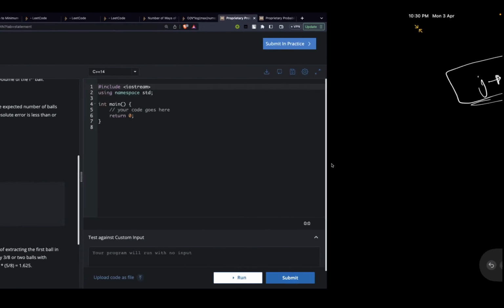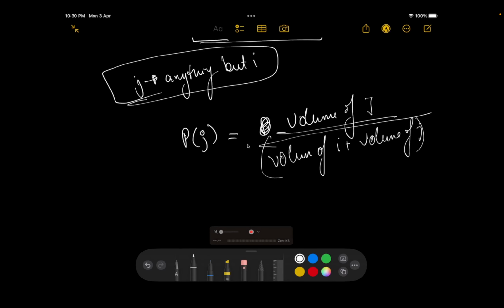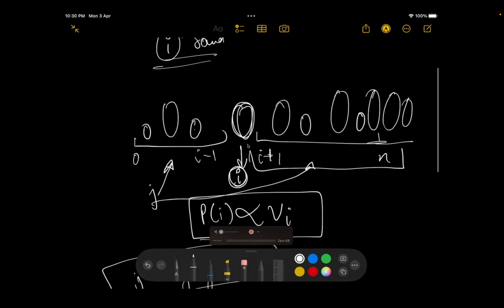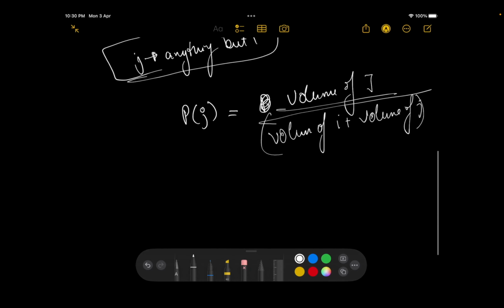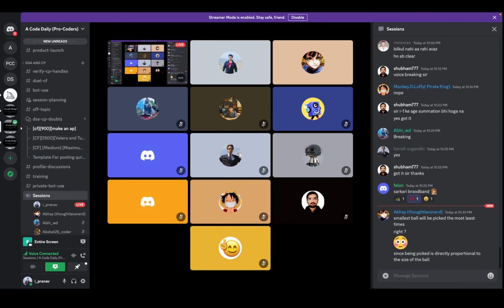Any doubts in this? Sir, what is volume of I here? Okay, so we are talking about the ith ball, right? In the ith round, we need to see how many balls are being picked before we see the ball I. So the volume of I basically means the volume of the ball I, and the volume of j basically means the volume of the ball j. Cool? Yes, sir.